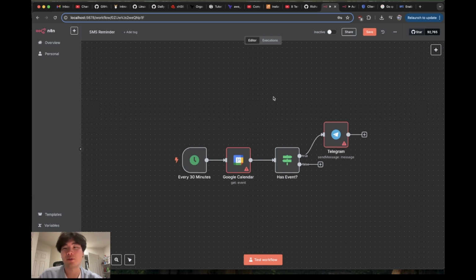For example, here I wanted to make something that would work whenever I add a Google Calendar event. Google Calendar has a built-in reminder, but sometimes I just don't see it, or I get tunnel vision and ignore it. Instead, it would be much better if I got a text reminding me that I had an appointment on this day at this time, because I always see my texts. It's very obvious if I miss one, there's a big icon on my messages, so I always see those as soon as possible.